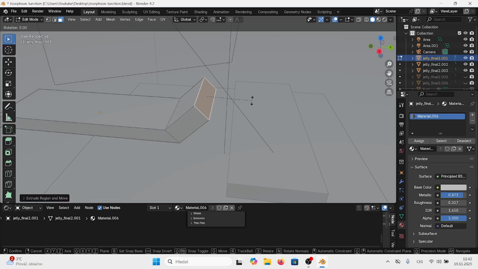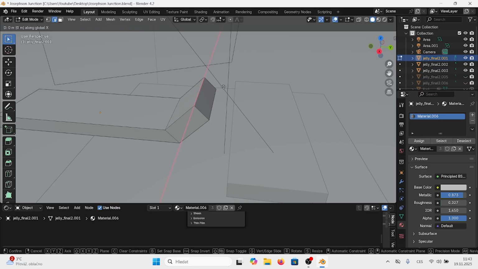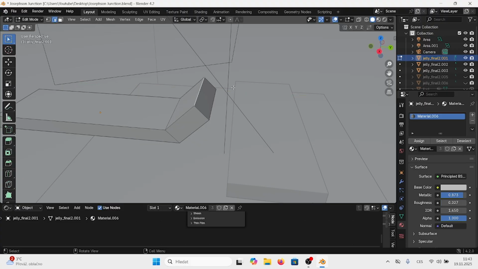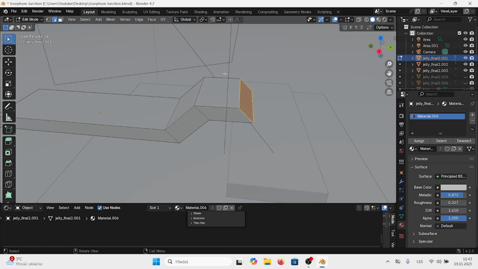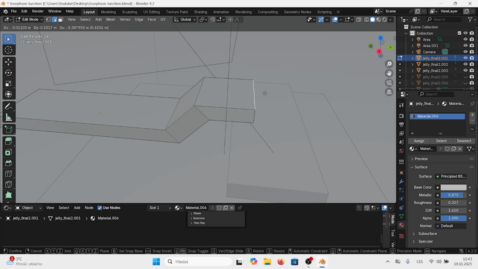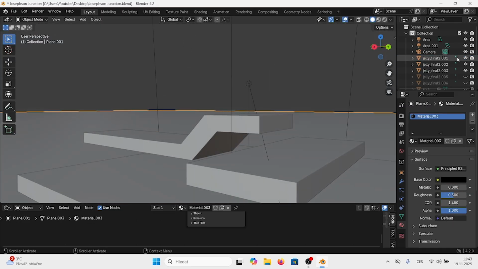this. And now what we're going to do is we will choose the edge again by pressing the edge icon here on top, and we will do G, and maybe what we need to do first is extrude it, and then move it like this, and then just change the line like this, 0.1. So this is really our junction,